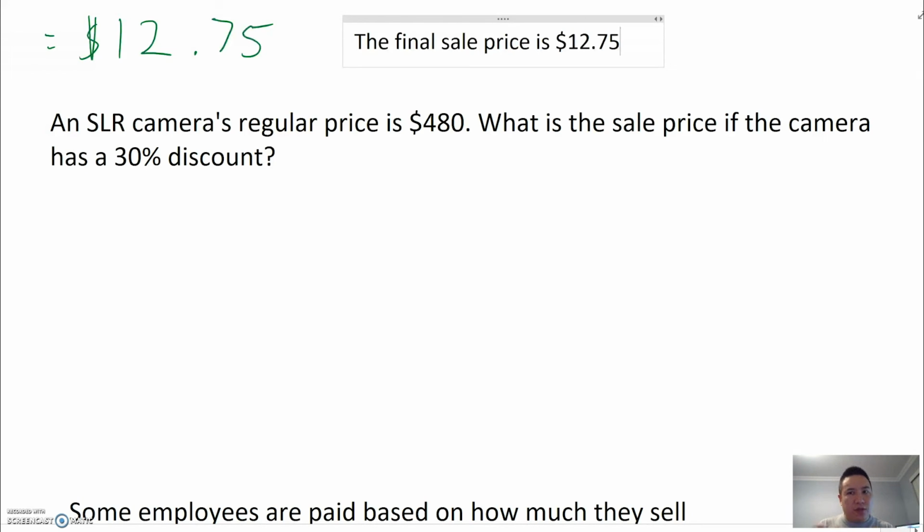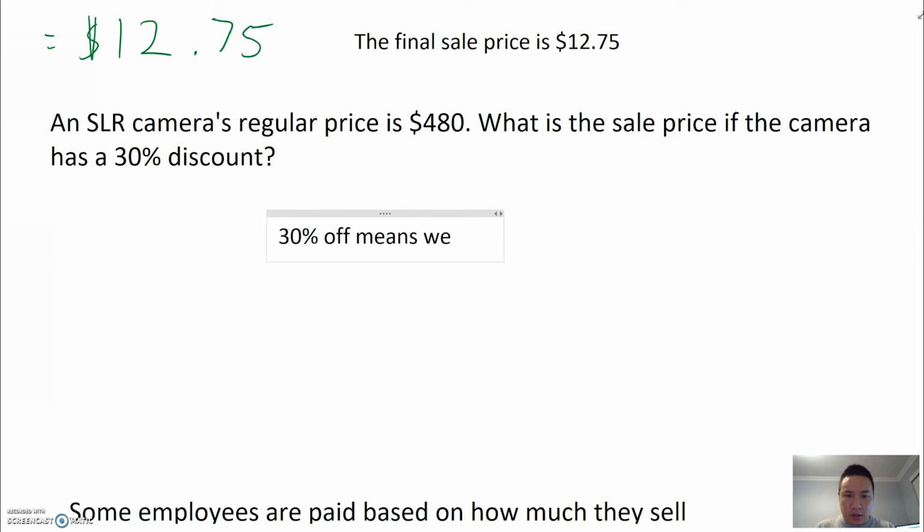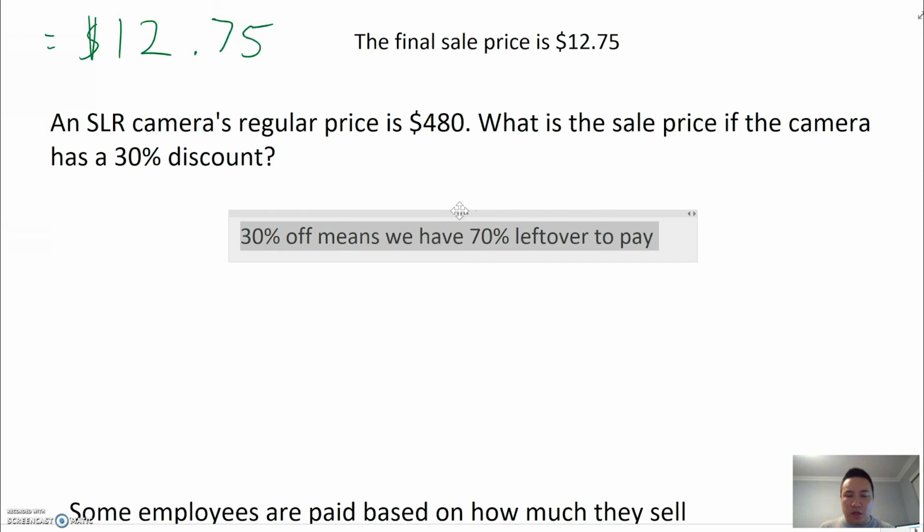If we're removing 30%, that means we get to hang on to 70%. So let's write that down first. 30% off means we have 70% left over to pay. Okay? 30% of this price is going to be tossed away. The remaining 70% is what we have to pay.